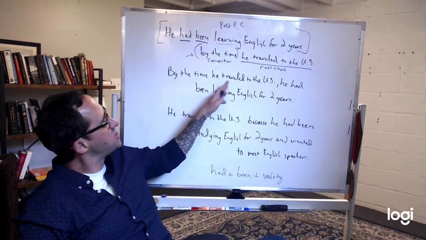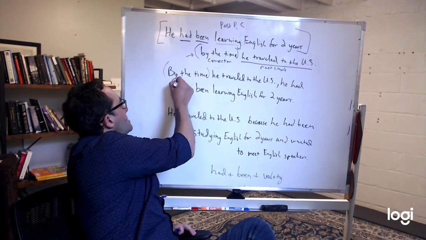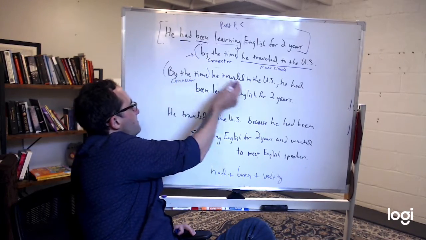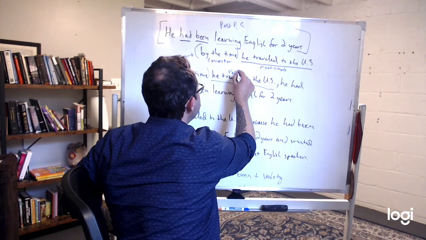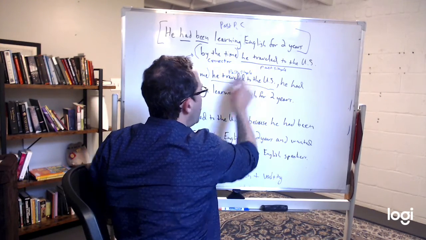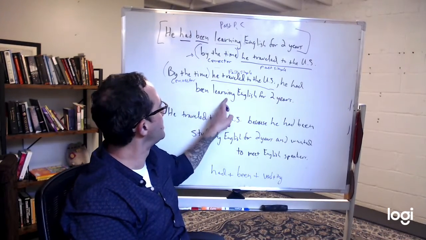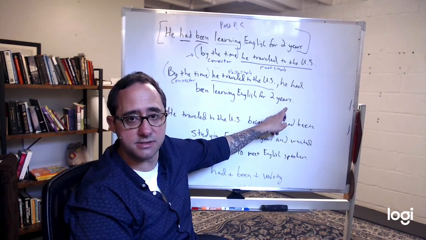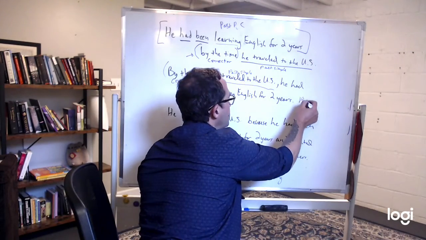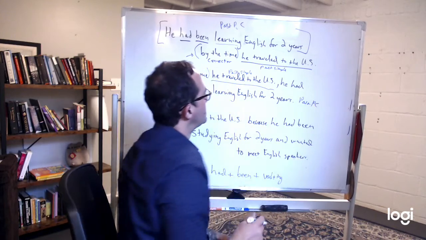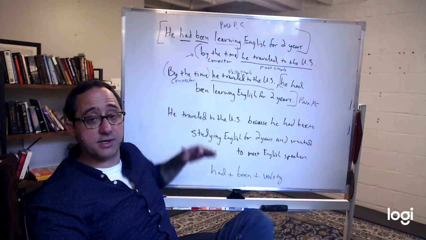By the time he traveled to the US, connector, past simple clause. He had been learning English for 2 years. Past perfect continuous. Okay? So you can have it in the front or in the back.